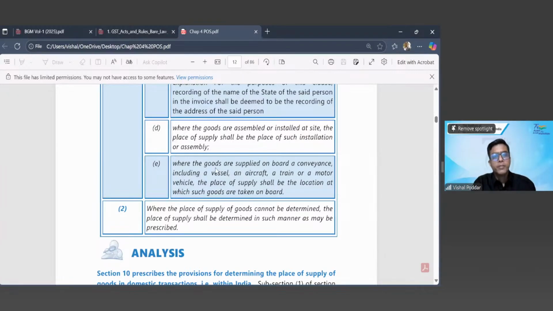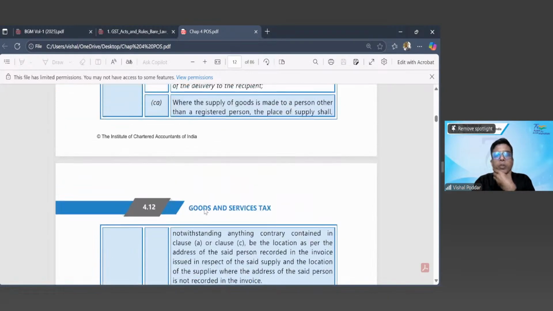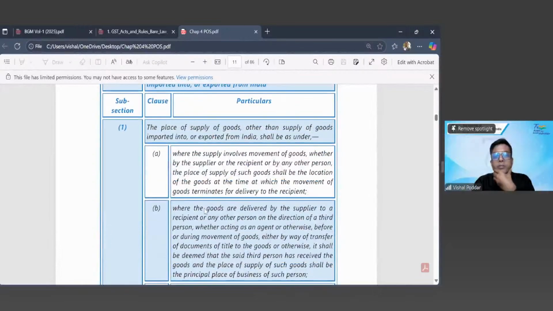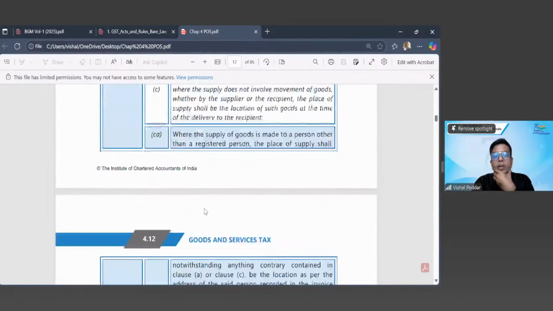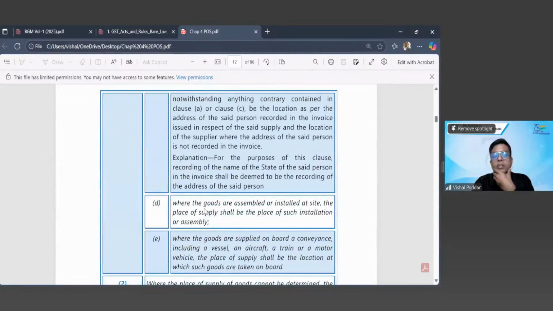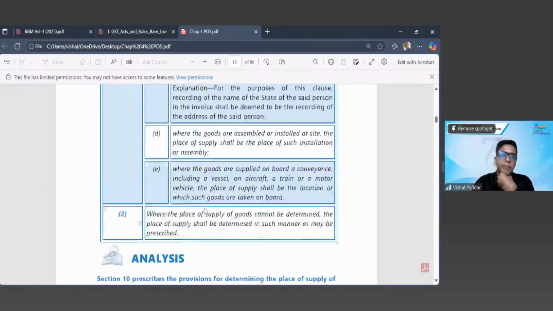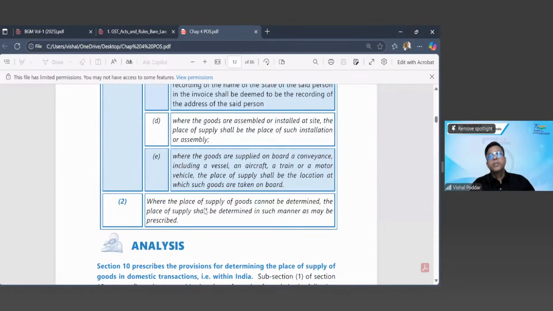Good evening. Yes, Vedant. Just read subsection 2 for me. Yes, sir. Where the place of supply of goods cannot be determined, the place of supply shall be determined in such manner as may be prescribed. So what does it mean? They have given you different scenarios in subsection 1. You have a total of 6 scenarios by way of these 6 clauses A, B, C, CA, D, and E. But then subsection 2 is acting as a residuary provision.